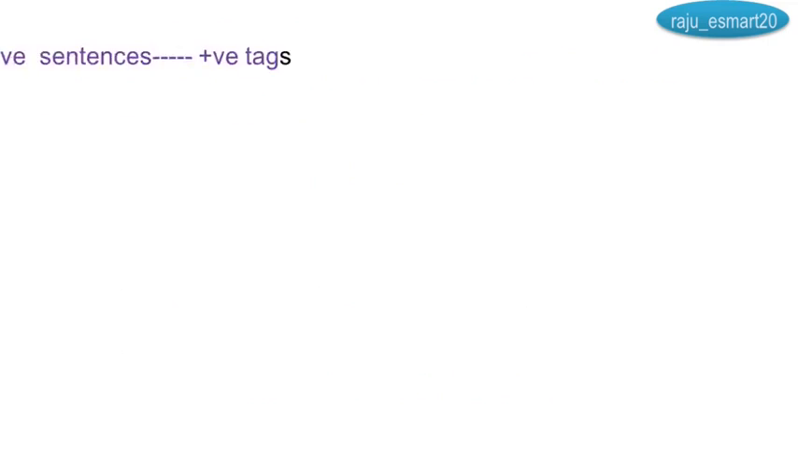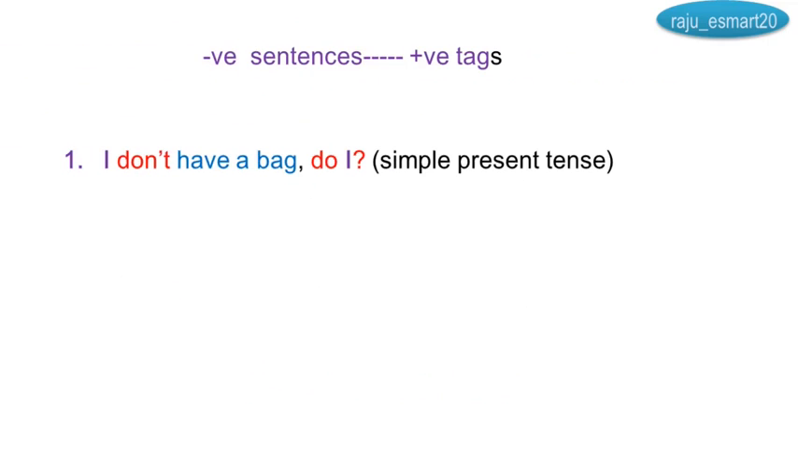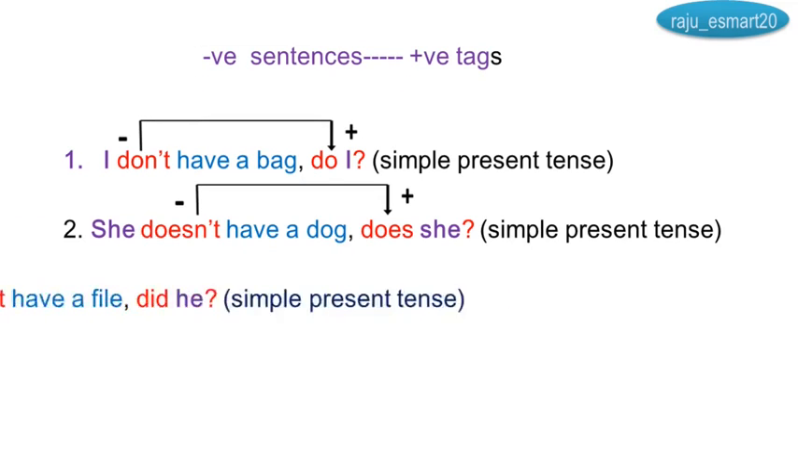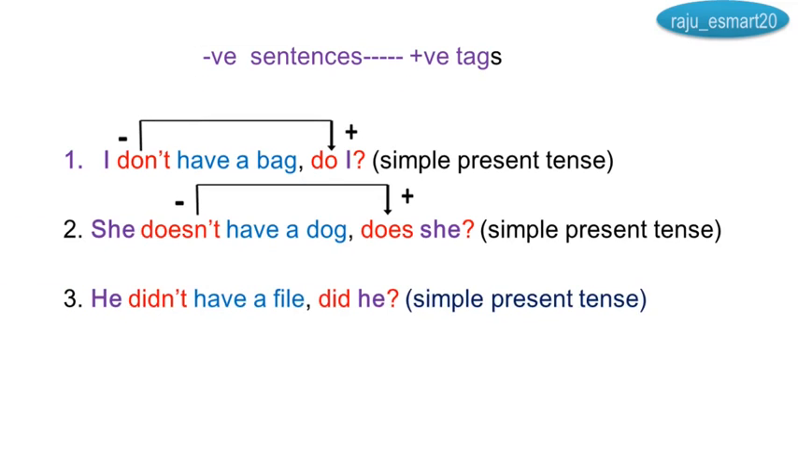Same sentences but in negative forms. I don't have a bag, do I? Okay, don't, do. She doesn't have a dog, does she? He didn't have a fall, did he?